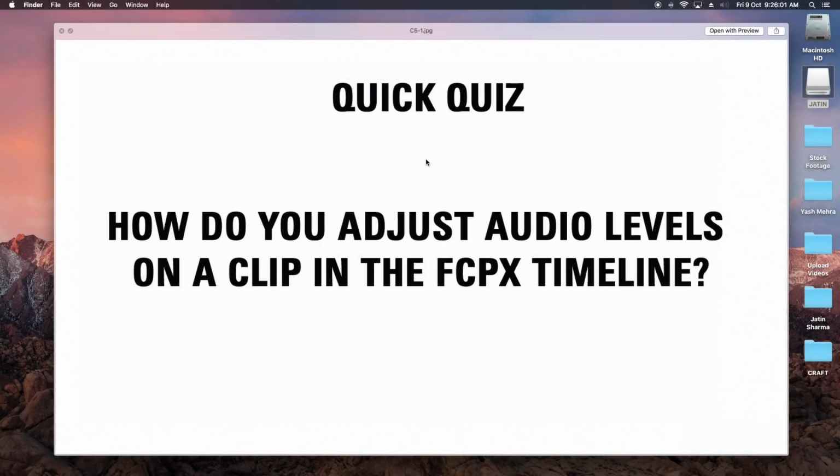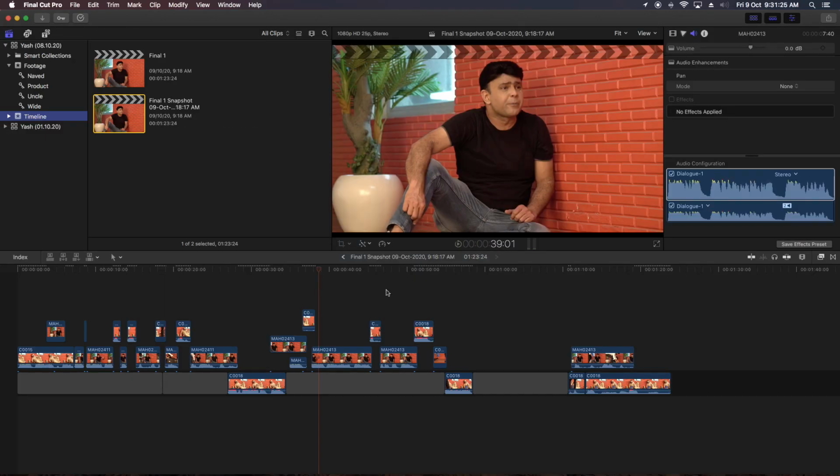How do you adjust audio level on a clip in the FCPX timeline? We can select the audio clip and do it through the Inspector window, where we can increase and decrease the loudness. Also the audio band on the timeline itself. Let's see one more time. This is the audio band.